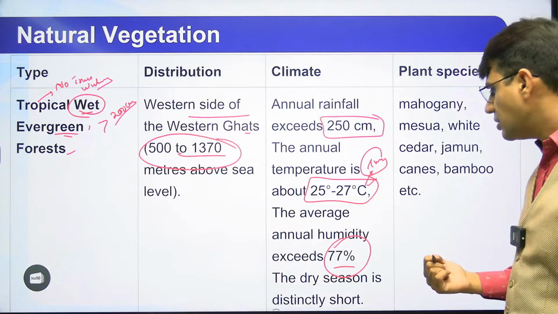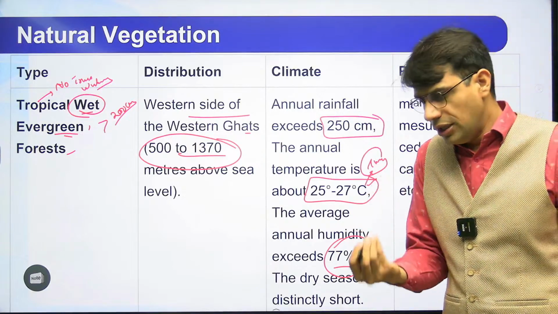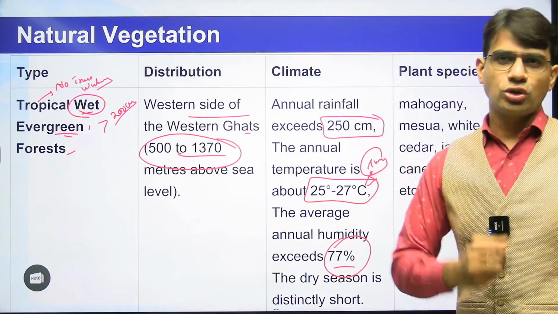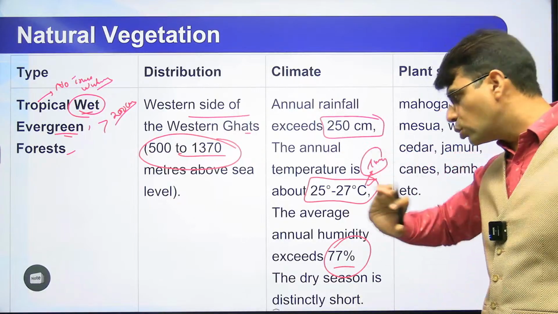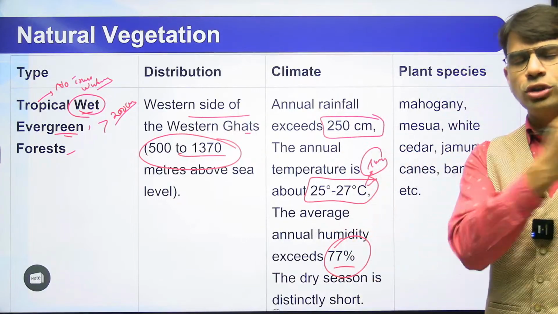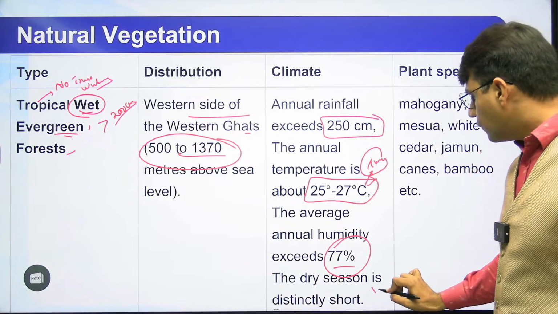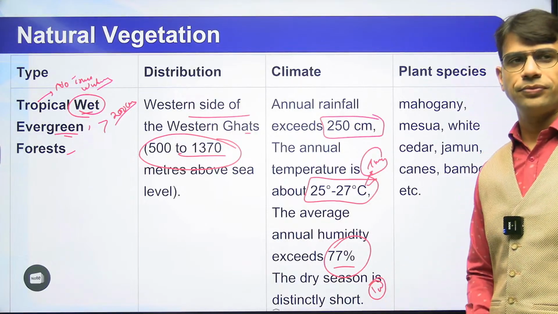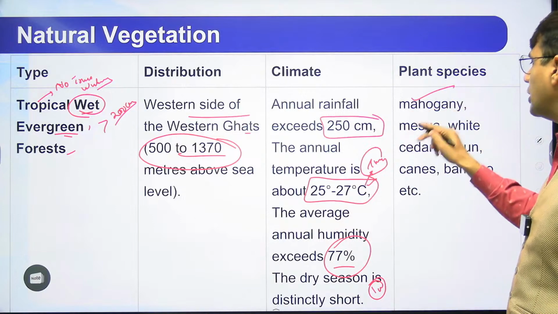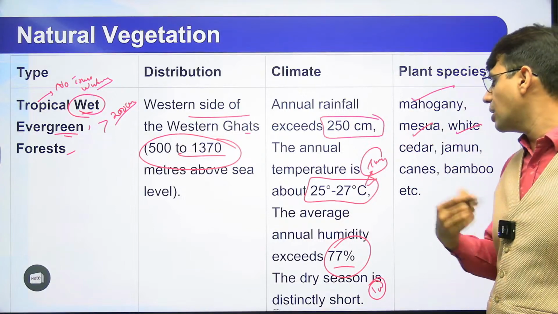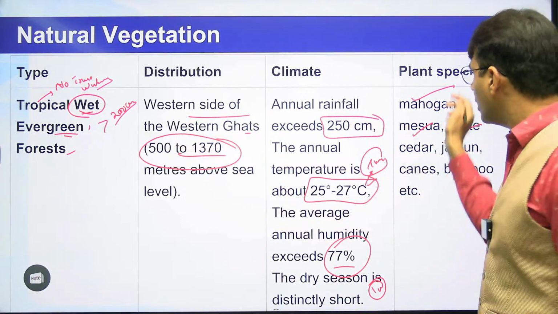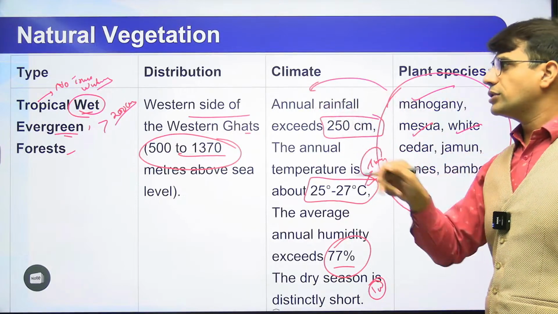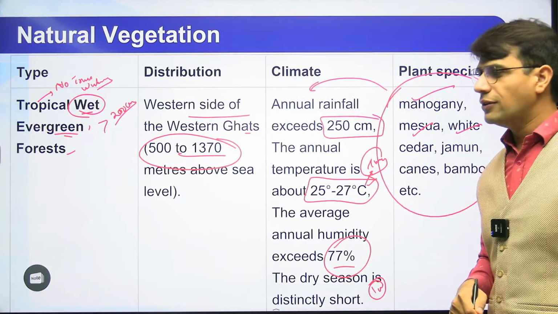The dry season is very short, and sometimes the dry season is totally absent. ड्राई सीजन या तो होता ही नहीं है, होता है अगर तो बहुत ही स्मॉल ड्यूरेशन के लिए, हार्डली 1 month or 2 months मैक्सिमम. What kind of trees will be found? Mahogany trees, mahua trees, white cedar, jamun tree, bamboo tree. These are the species which will be found in the tropical wet evergreen forest.